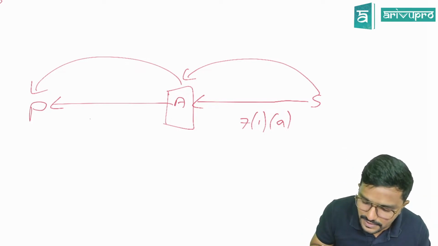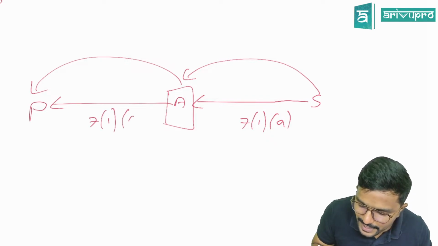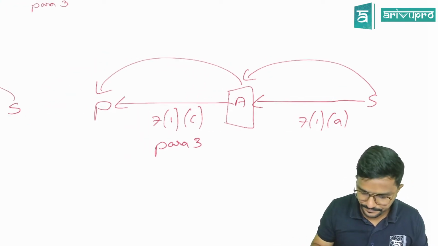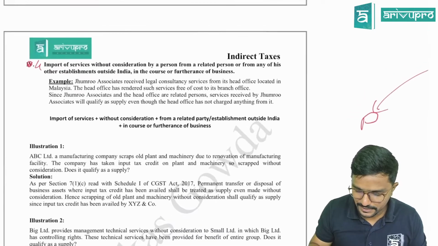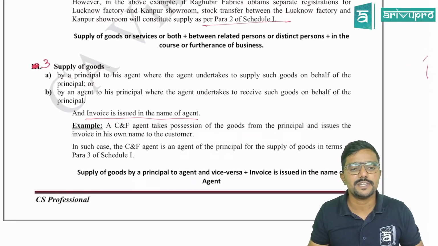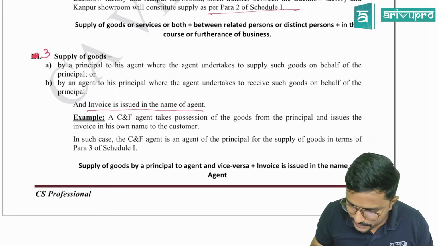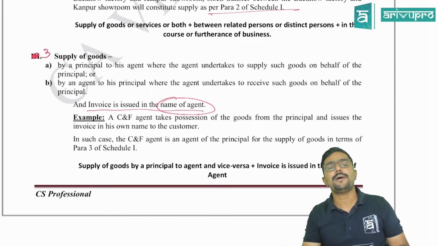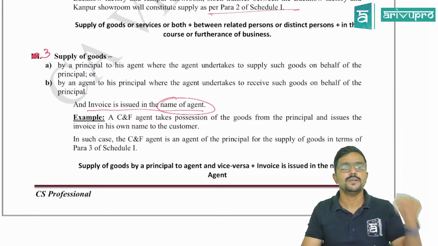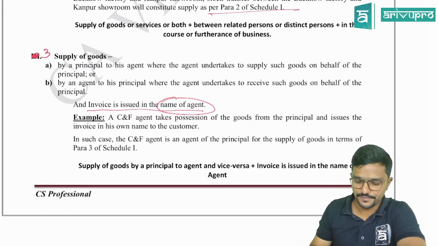Even if it is without consideration, it will be a supply as per 7(1)(c) para 3. Hope it's clear for you guys. So what is important here is in whose name the invoice is issued. Invoice is issued in the name of agent. Only then para 3 will come into picture. If the invoice is not issued in the name of agent, no question of para 3, guys.